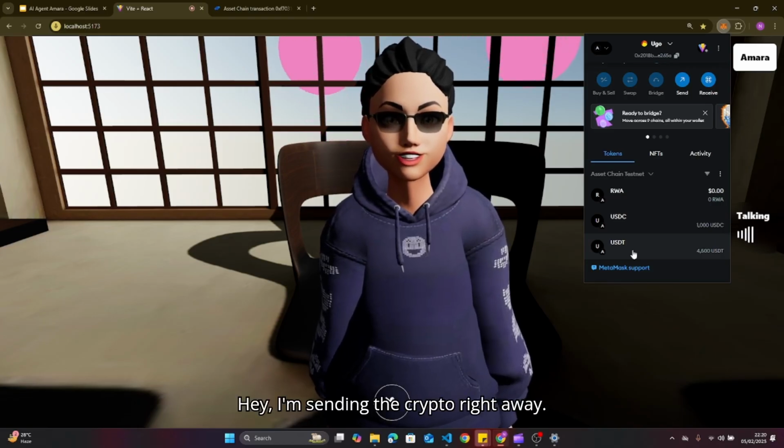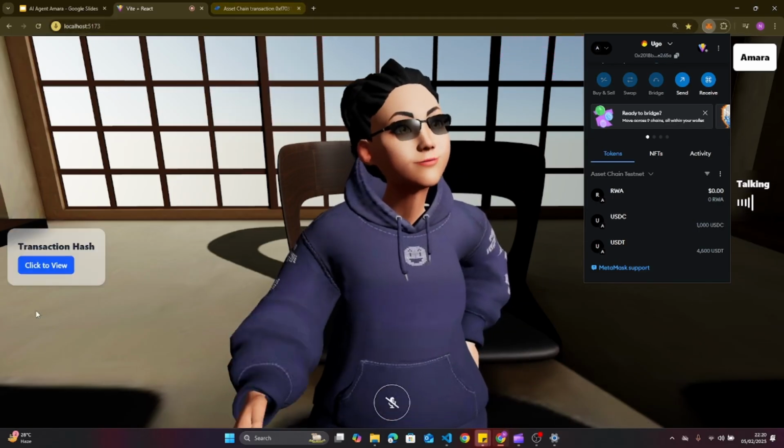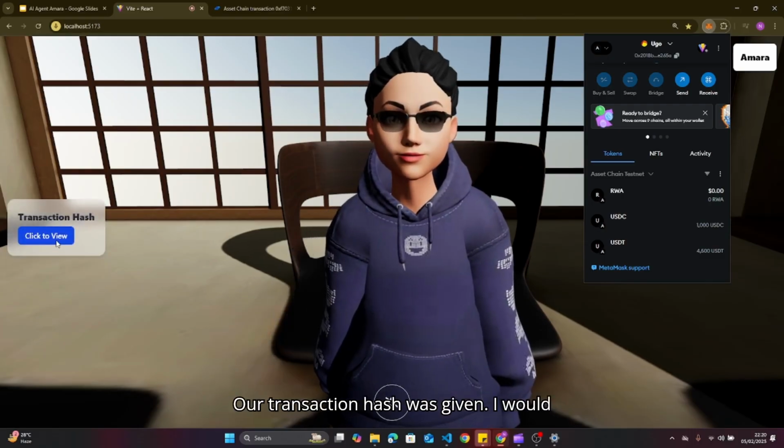Hey, I'm sending the crypto right away. Hey, the transaction was successful. Here is your transaction hash. Awesome. Our transaction hash was given.